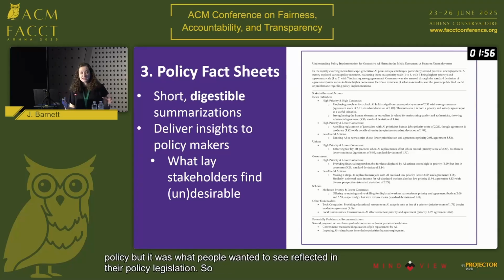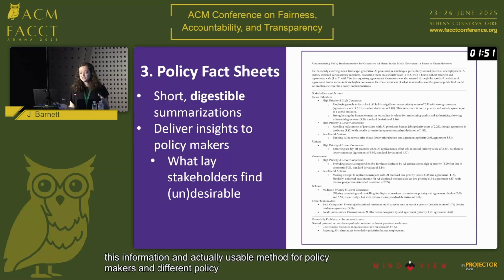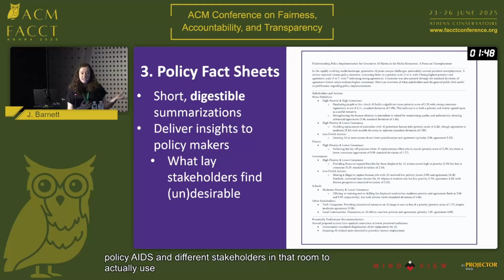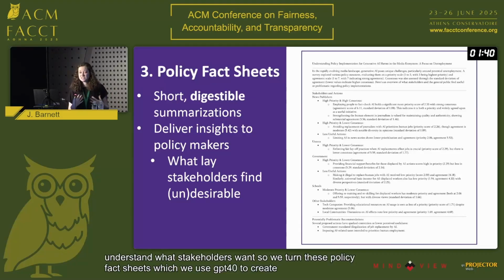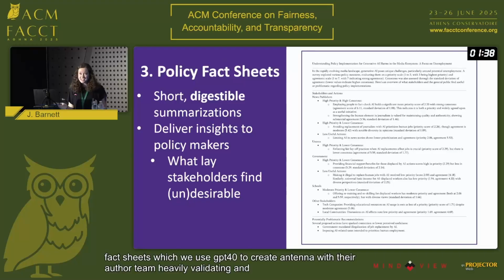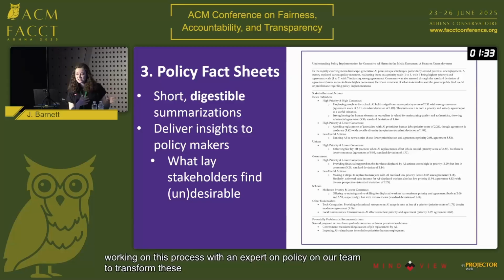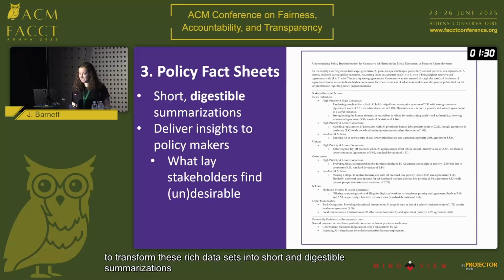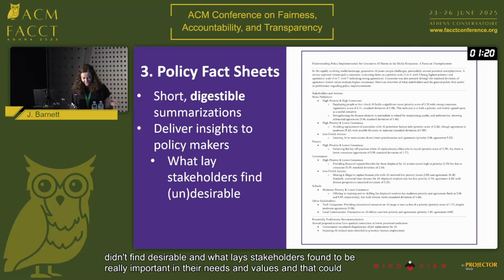So now we're going to transform this information into an actually usable method for policymakers and different policy aides and different stakeholders in that realm to actually use this rich data set to their advantage and understand what stakeholders want. So we term these policy fact sheets, which we used GPT-4o to create in tandem with our author team, heavily validating and iteratively working on this process with an expert on policy on our team to transform these rich data sets into short and digestible summarizations of what people wanted to see. So things like the high priority, high consensus actions, things people didn't find desirable, and what lay stakeholders found to be really important in their needs and values, and that could be reflected back in policy.